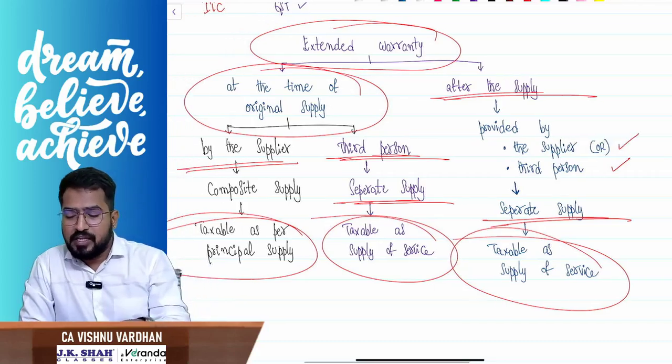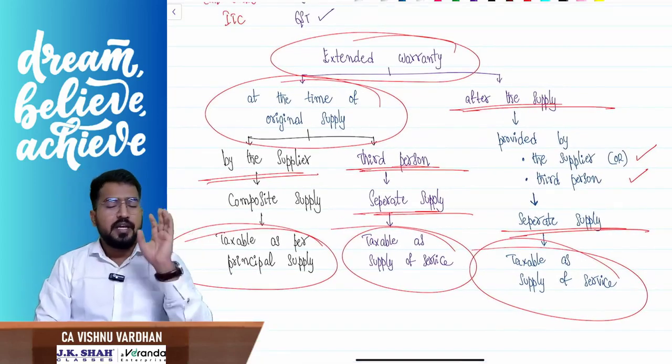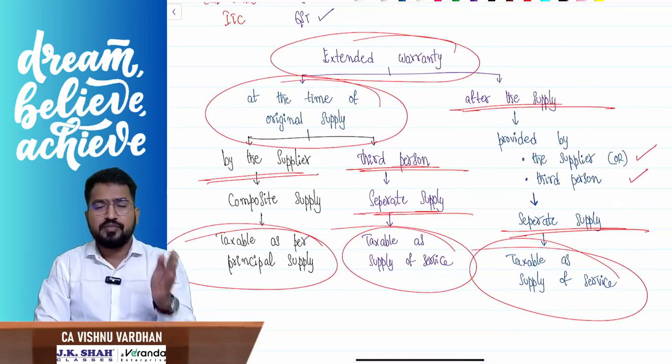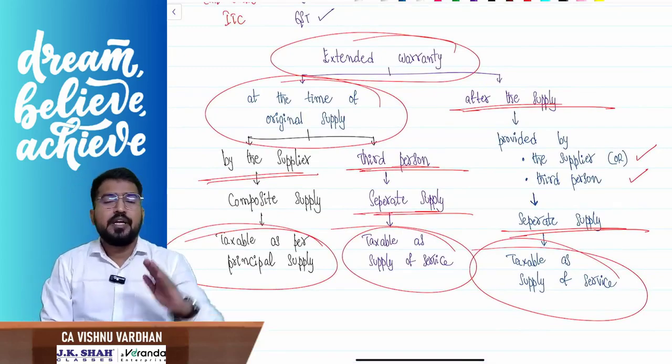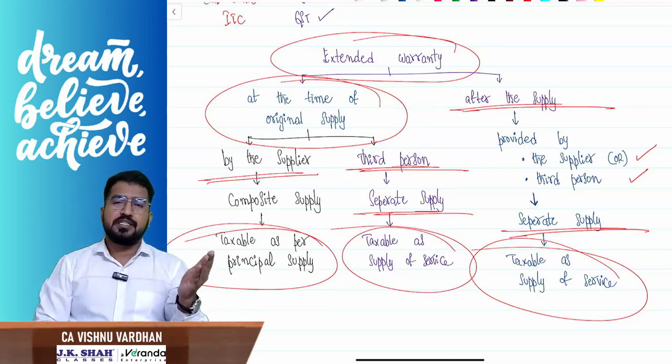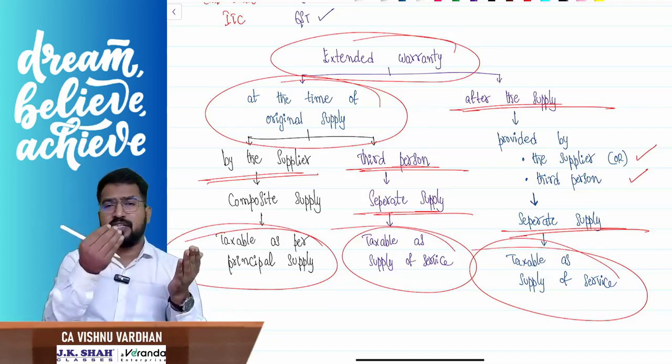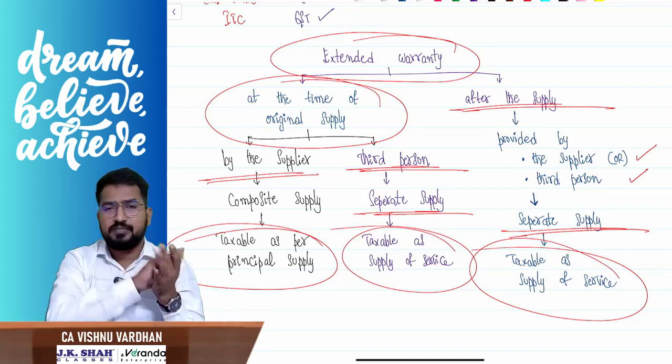Simple. So I'll just summarize again. If extended warranty is provided at the time of purchase, at the time of the original supply, and the supplier itself provides that extended warranty, then it will be treated as part and parcel of the composite supply. It will be taxed as per the principal supply.